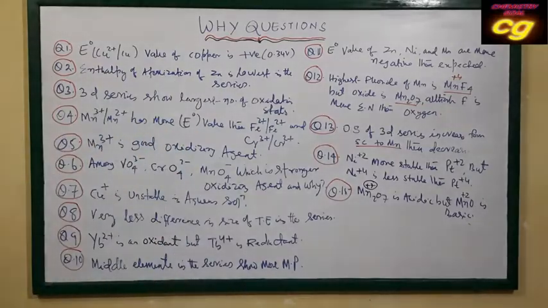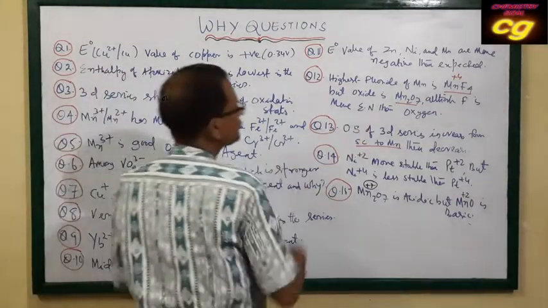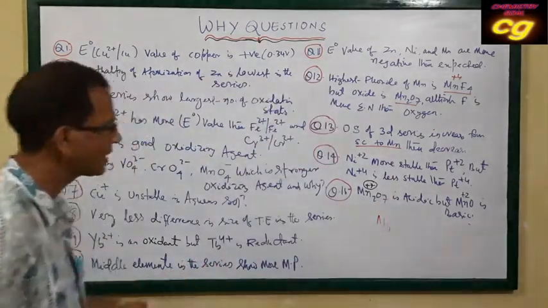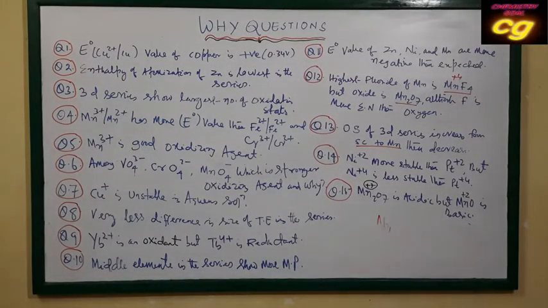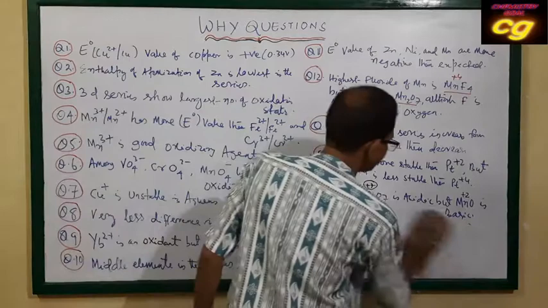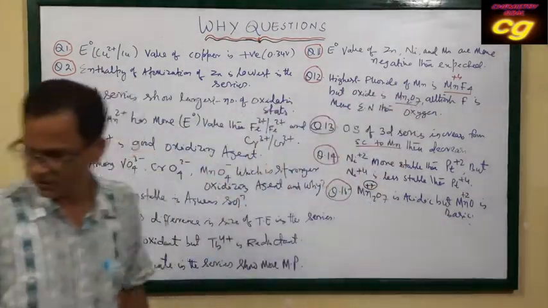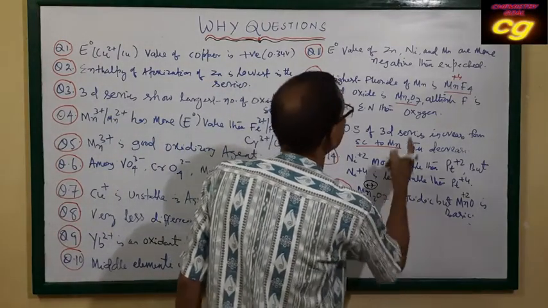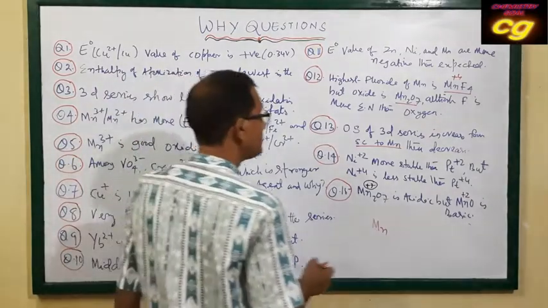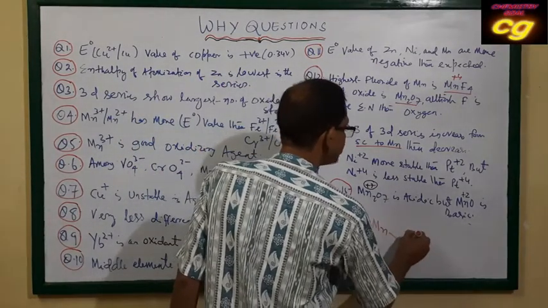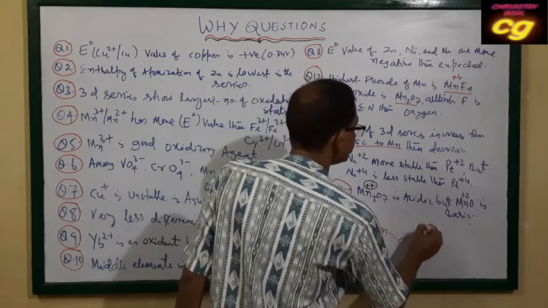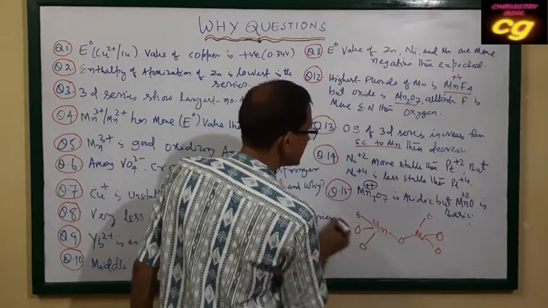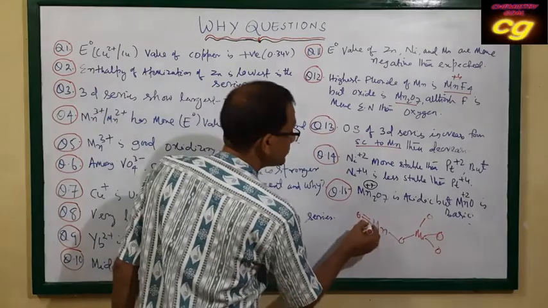Okay, so if you see the structure of manganese, manganese heptoxide, Mn2O7, here to satisfy it becomes a double bond.